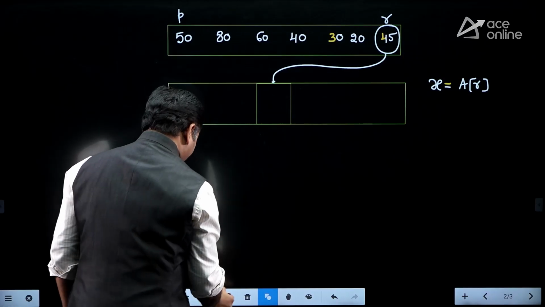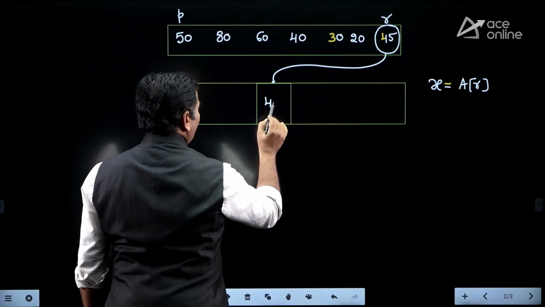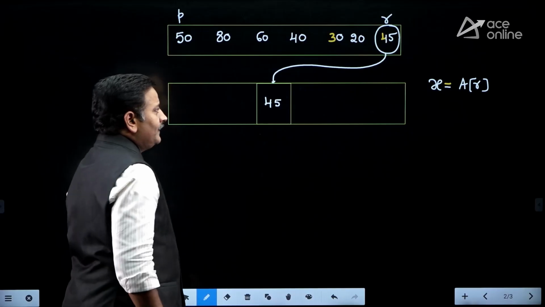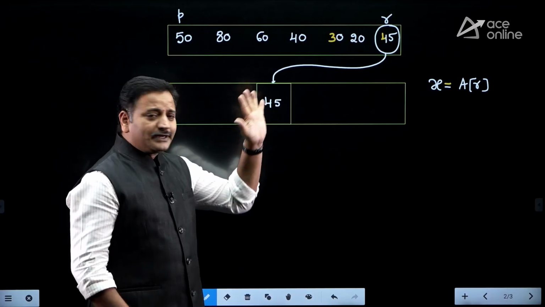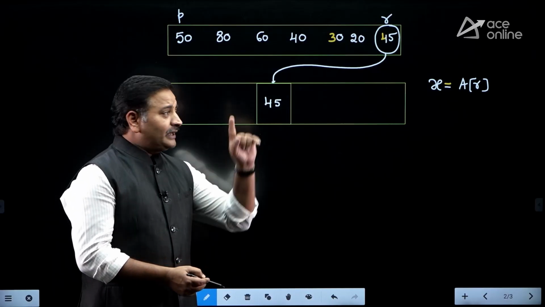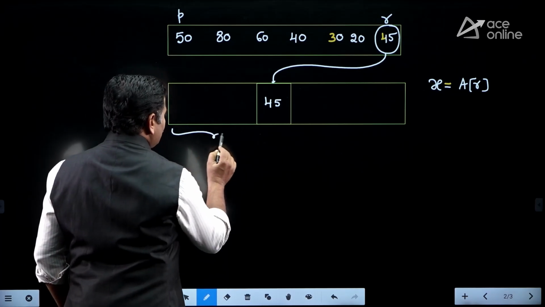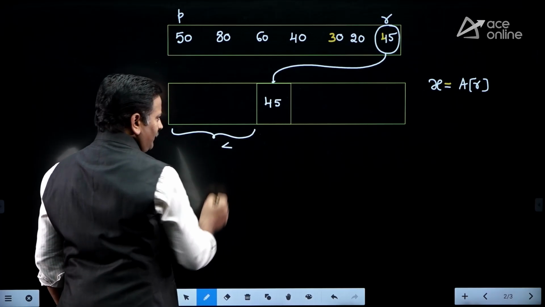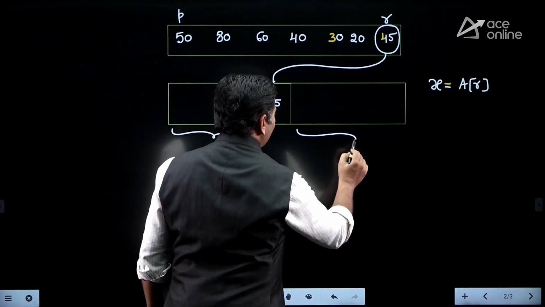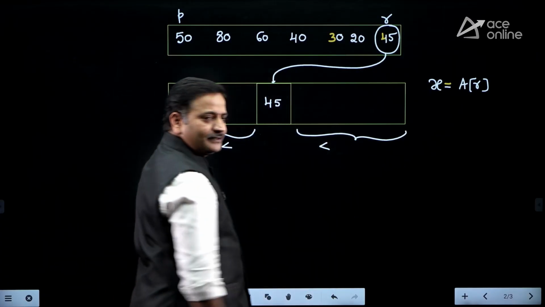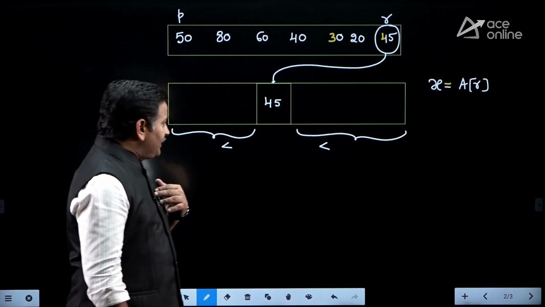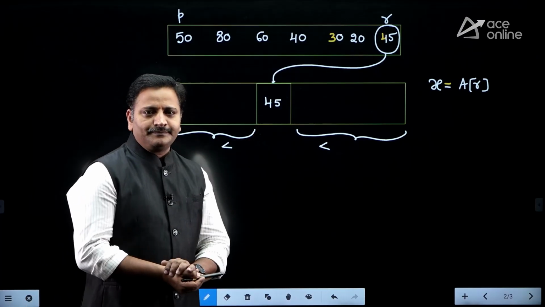Let us assume that 45 is placed in the correct place. But how do you ensure that 45 is placed in the correct place? By the time 45 is placed in this place, the left side values are always smaller than the pivot element and the right side values are always greater than the pivot element. Then I can assure that 45 is in the proper place.